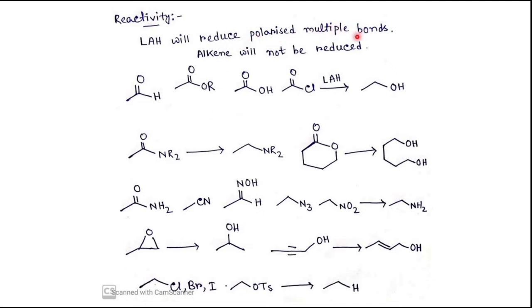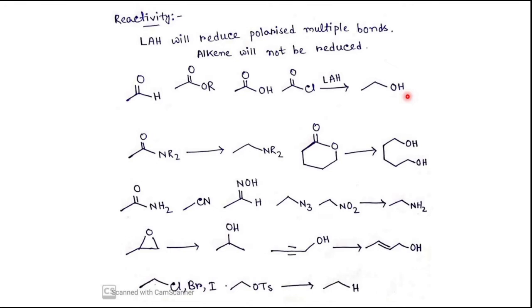So polarized multiple bonds means, if I consider this aldehyde, this carbon has delta positive and the oxygen has delta negative charge. So this C=O has a multiple bond, that is a double bond, but it is polarized. This kind of double bond or multiple bond can be reduced by lithium aluminum hydride. Here you can see this aldehyde, ester, acid chloride, everything can be reduced by lithium aluminum hydride to give primary alcohol. These are the things that you have to remember. There is no logic, you just have to remember these things.